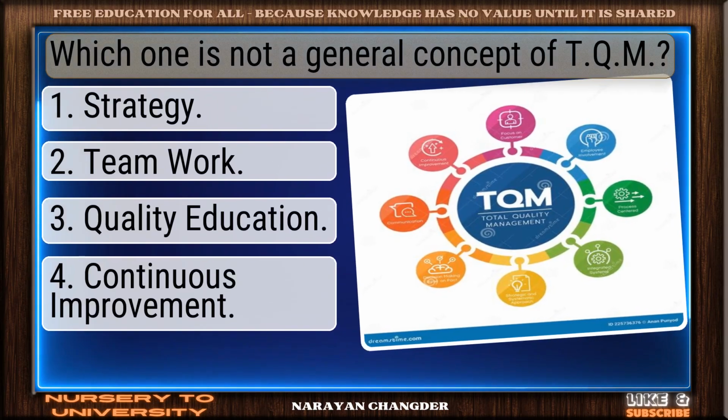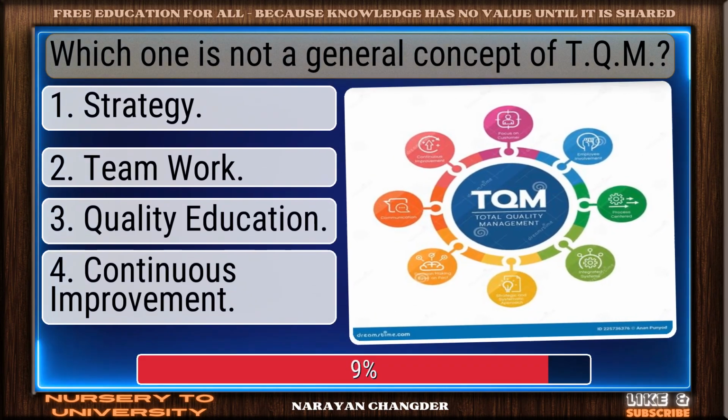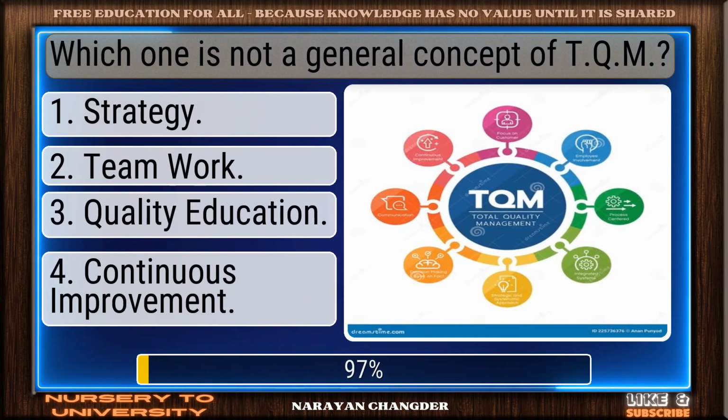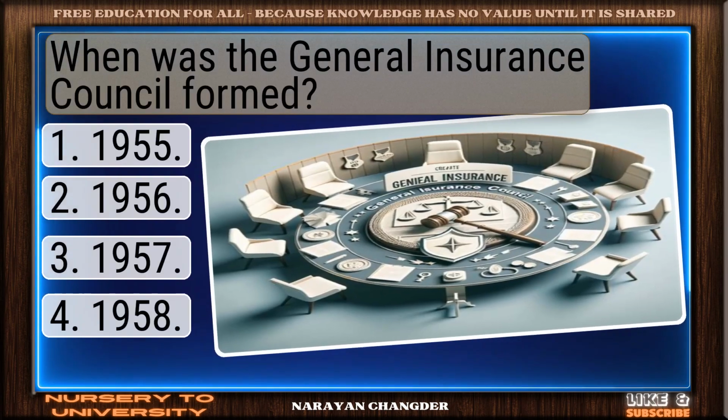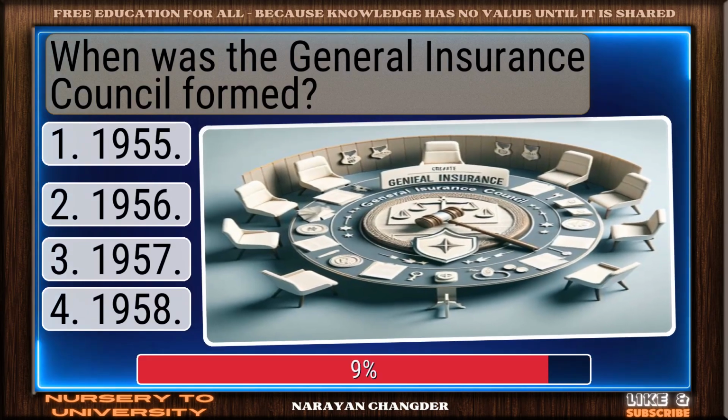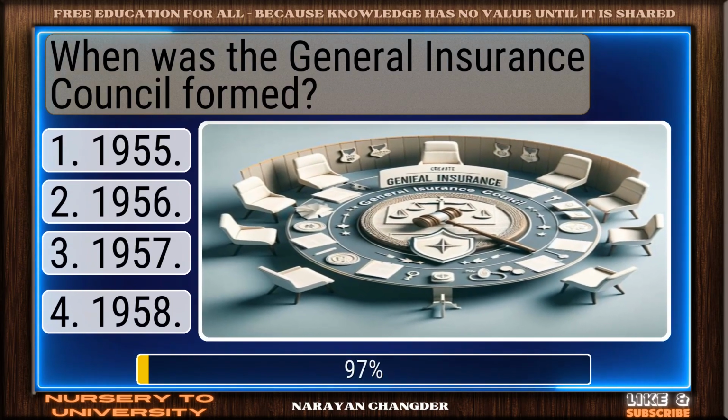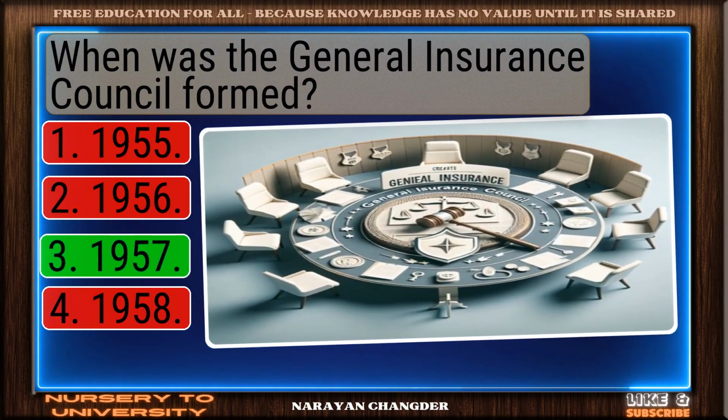Which one is not a general concept of TQM? You're right. Strategy is correct. When was the General Insurance Council formed? Great job. 1957 is accurate.